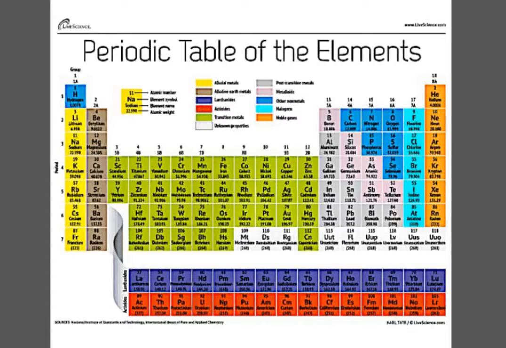As you can see on the screen, there are certain colors indicated here. The very first part of the periodic table, which is basically the S block, consists of the metals. Towards this side you will find the p block elements, and majorly there will be the presence of non-metals, and here you will find the metalloids. Here again this is the D block where there will be the presence of metals. This is the whole classification, and the lower two blocks are the lanthanide and the actinide series, which are also considered as the F block elements.